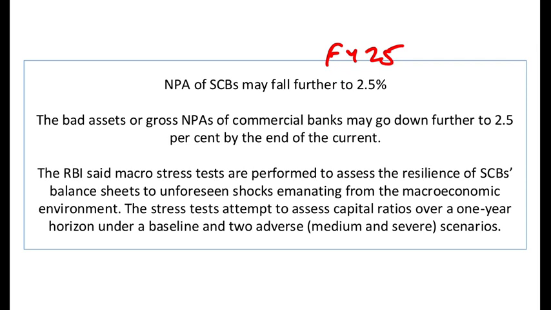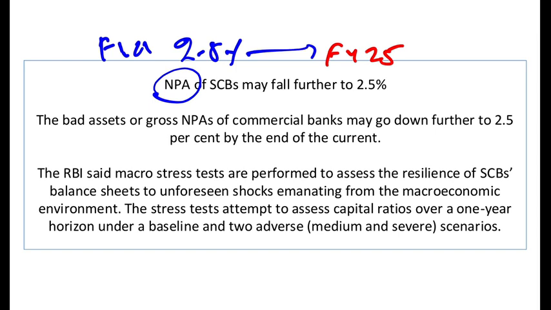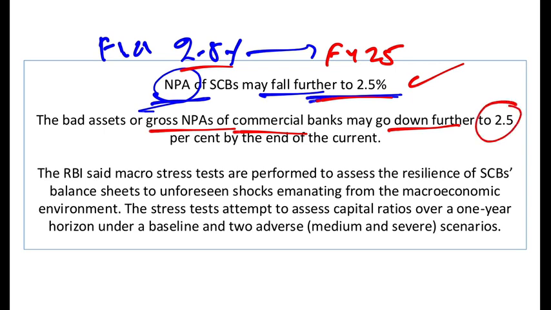What is the projection? The projection is about the non-performing assets, the NPA of our banks. Gross NPA was 2.8% at the end of financial year 24. After 1 year, we expect the NPAs to fall further to 2.5%. So, great achievement. This is the projection: gross NPA of the scheduled commercial banks will go down to 2.5% by the end of the current financial year, which is financial year 25.